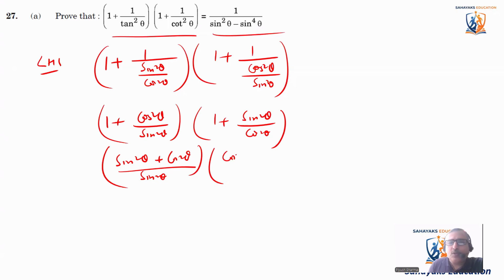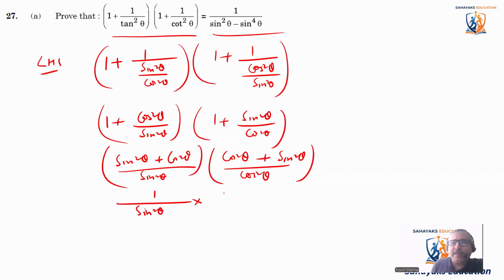And it also becomes cos square theta plus sine square theta divided by cos square theta. You know, sine square theta plus cos square theta is equal to 1. So it becomes 1 divided by sine square theta multiplied by 1 divided by cos square theta. There's only one formula we have used, sine square theta plus cos square theta is equal to 1. This is the only thing which we have used.